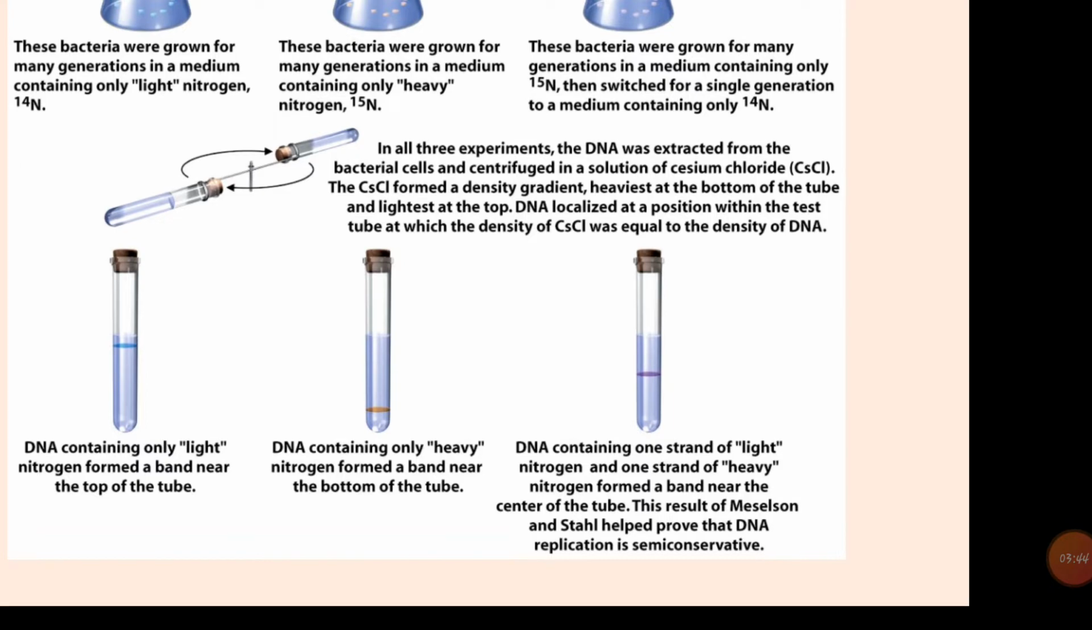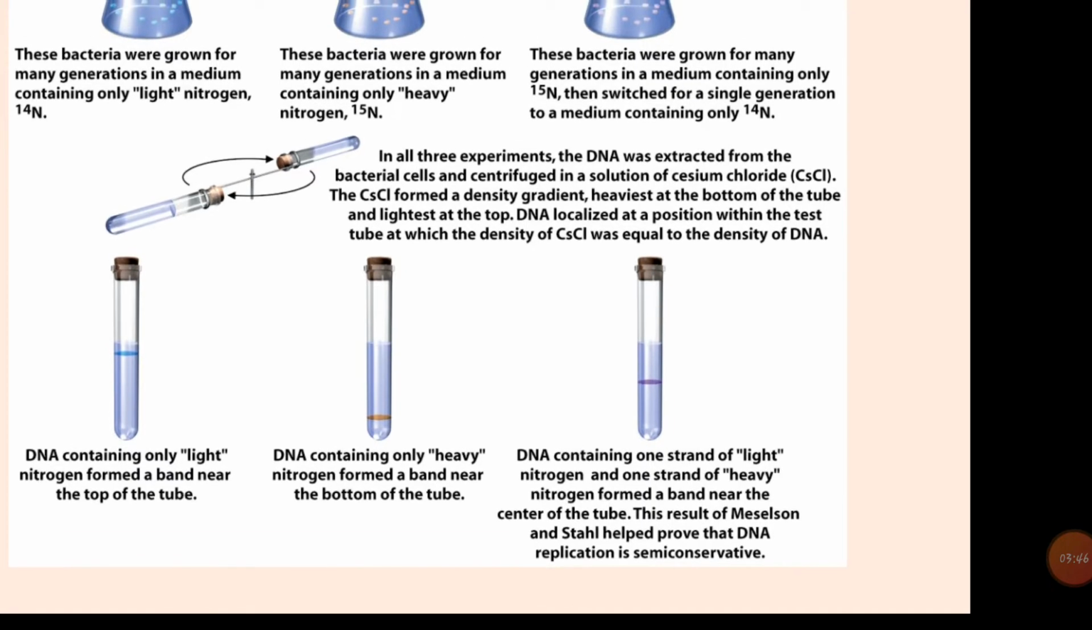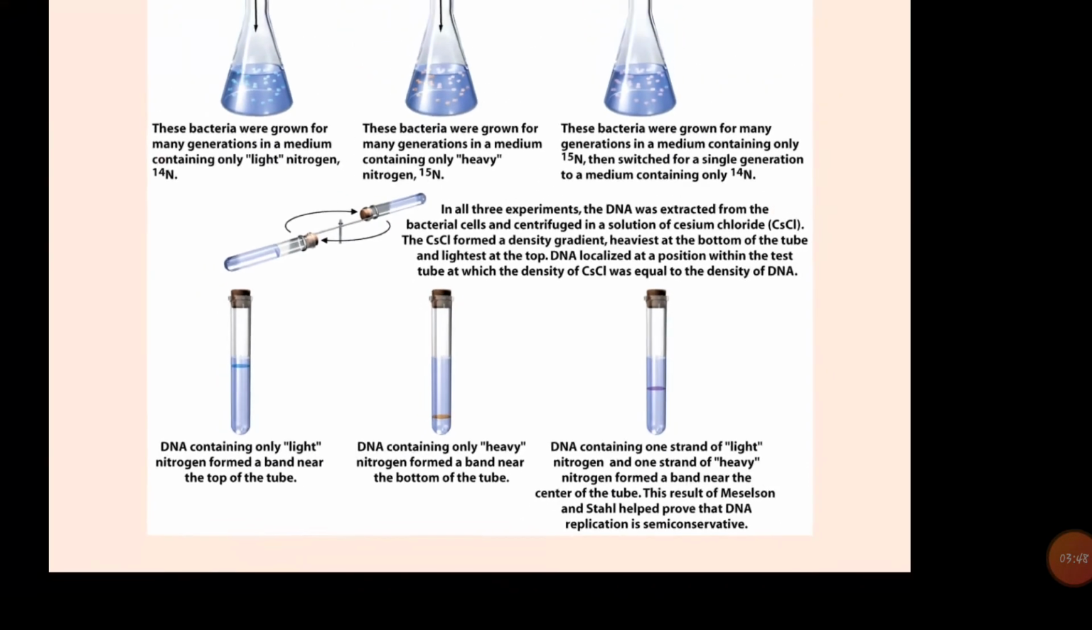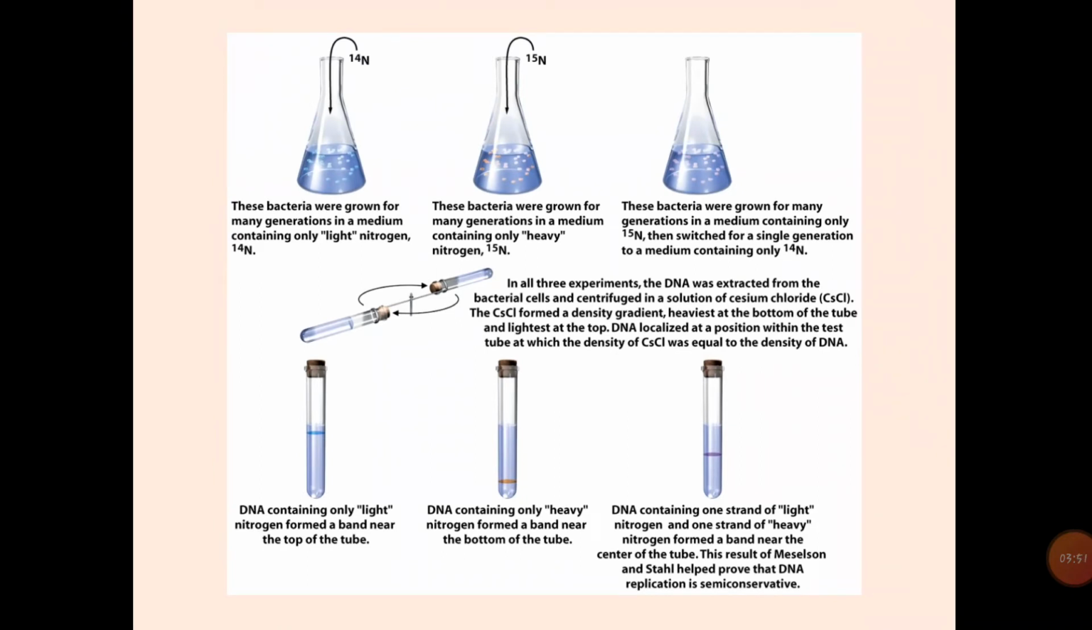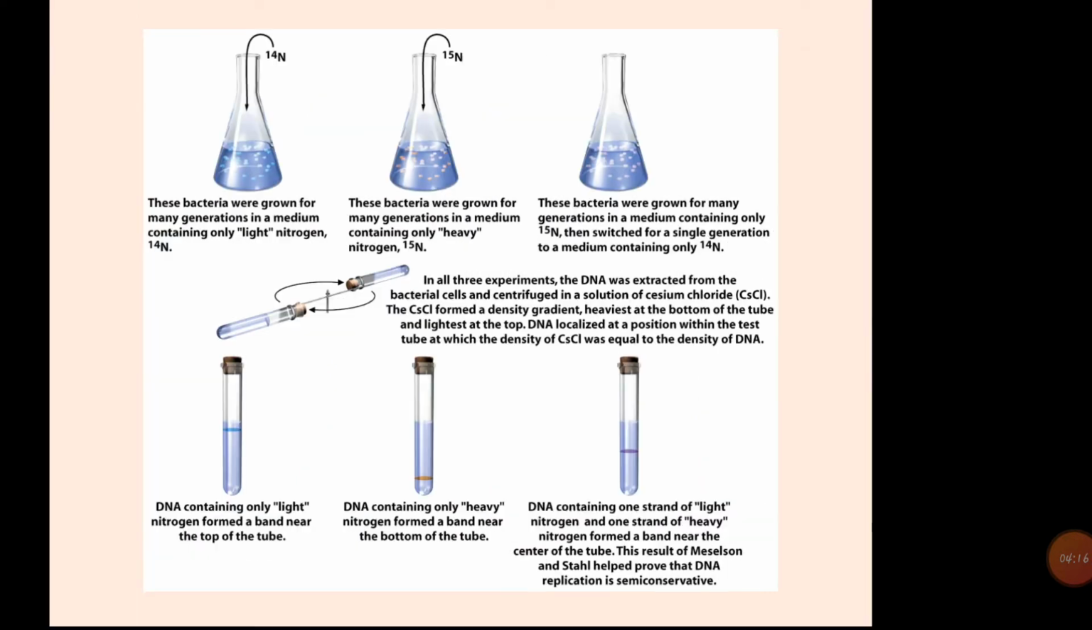This result of Meselson and Stahl proves that DNA replication is semi-conservative. According to this experiment, Meselson and Stahl proved that the replication of DNA takes place through a semi-conservative method, in which newly formed DNA molecules have one old strand and another new strand. So that is called semi-conservative replication.